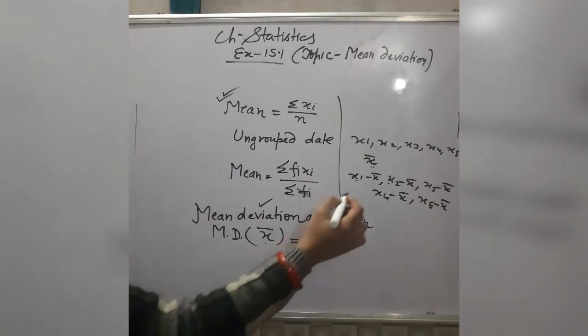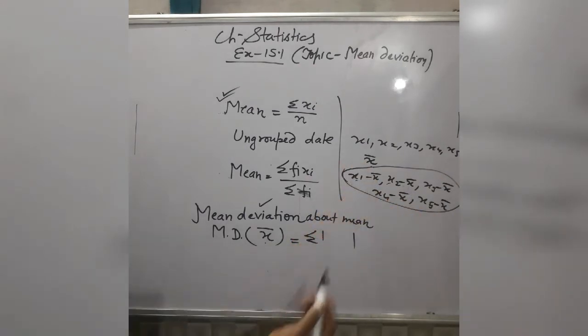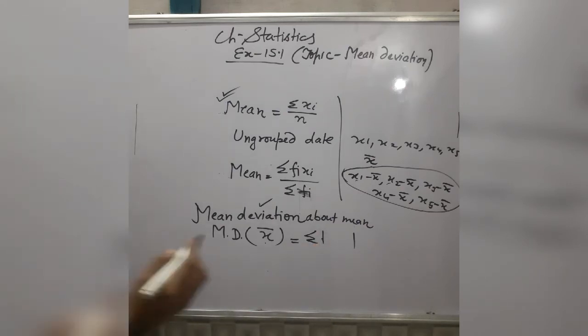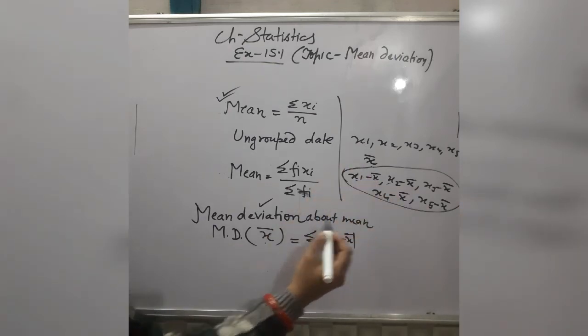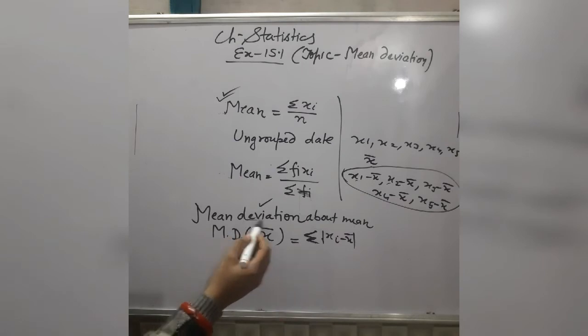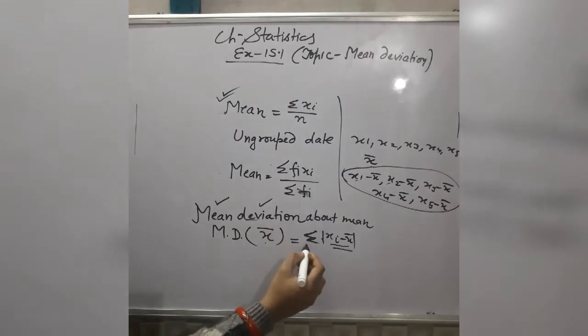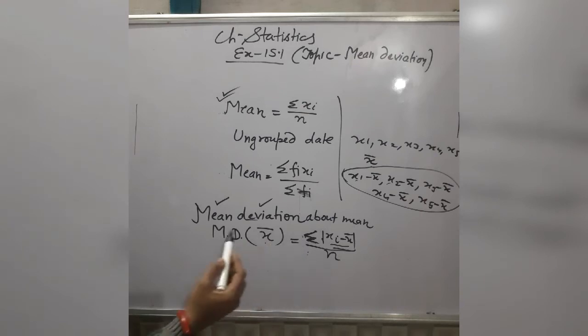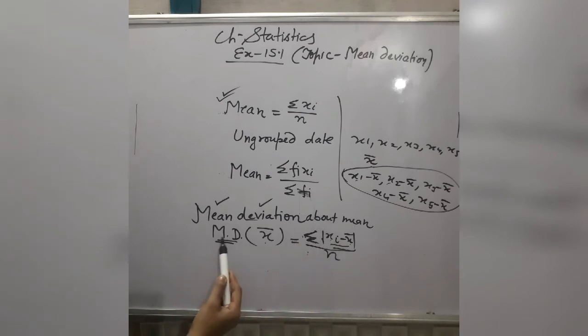This difference may be positive or negative, both possibilities are there. So you will take the sum of these differences, but before taking the sum, firstly you will take the mod of all these differences, so that each difference is positive. You can write all these differences as mod xi minus x bar, and summation means the sum of all these differences. These are the deviations, and now we calculate the mean: the sum of deviations divided by the number of observations. So this is the formula for mean deviation, and here we are subtracting the value of mean from all observations, that's why this is mean deviation about mean.